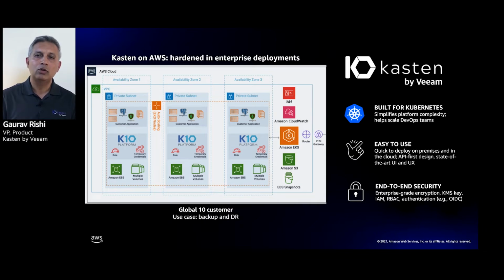The second piece of it is Kubernetes is still a young, though of course fast-growing ecosystem. And so finding the right skills is important and is hard to get. So you want to make sure that you have a solution that is really easy to use. So not only do we use Kubernetes native APIs under the covers, Kasten K10 also has a really easy to use user interface, which can get you up and running in a few minutes. And that was a key consideration too.